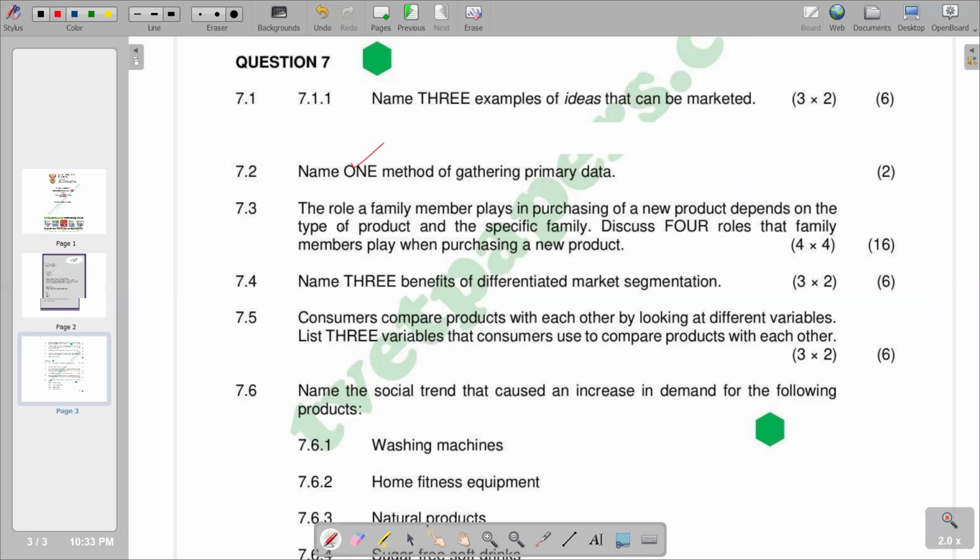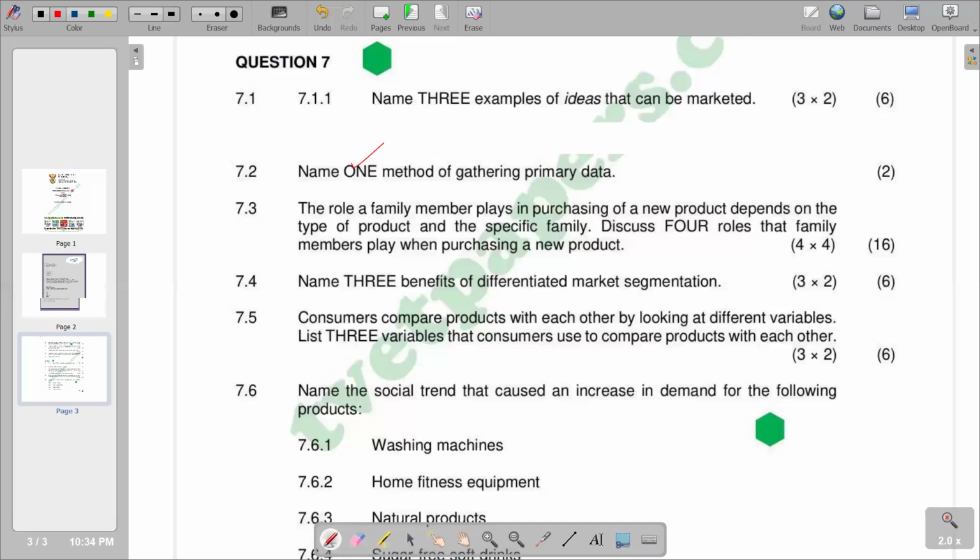So going to 7.3, the role a family member plays in purchasing a new product depends on the type of product and the specific family. Discuss 4 roles that family members play when purchasing a new product.